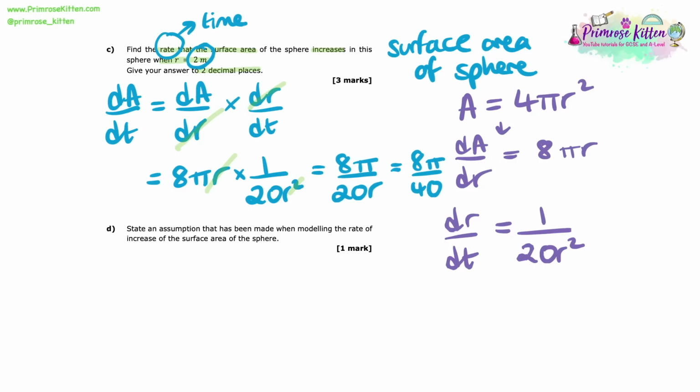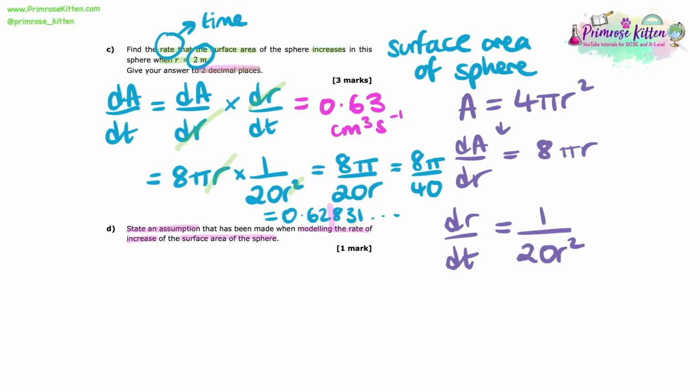So substituting that in, I get 8 pi over 20 times by 2, so 8 pi over 40. If I put that into the calculator, I get 0.62831, and then I need to round it to 2 decimal places. I can see if I round this to 2 decimal places, I need to round up to 0.63. And that there is our answer. That's the rate that the surface area of the sphere increases when r equals 2 metres.